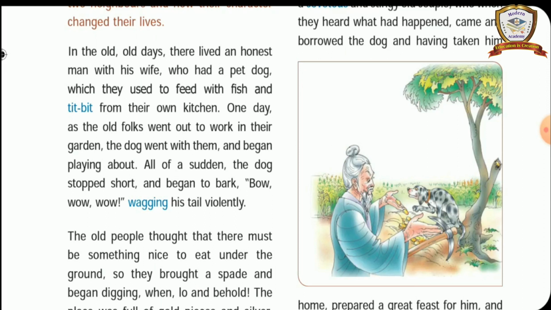And the next one, where did the greedy old couple bury the dog? Understand? The greedy old couple buried the dog under the pine tree. What did the wicked old couple find in their luck place? What did the greedy old couple find in their luck place? A quantity of dirt and nasty offal.